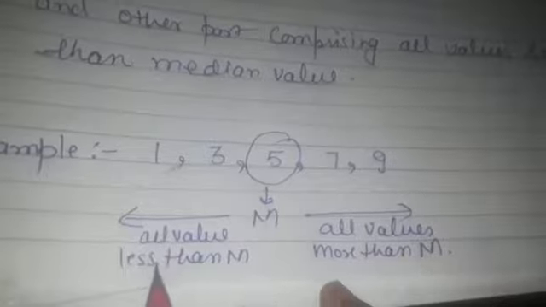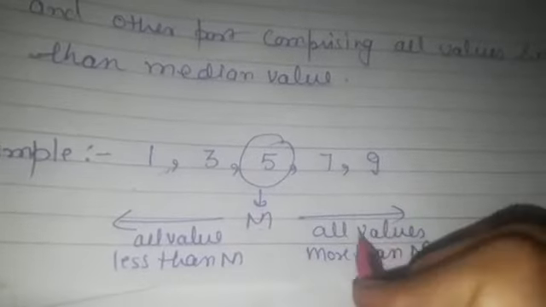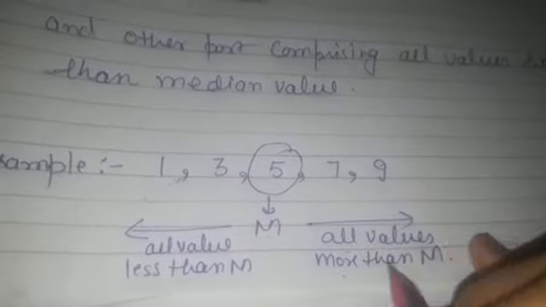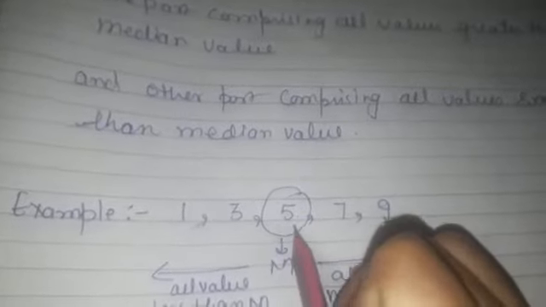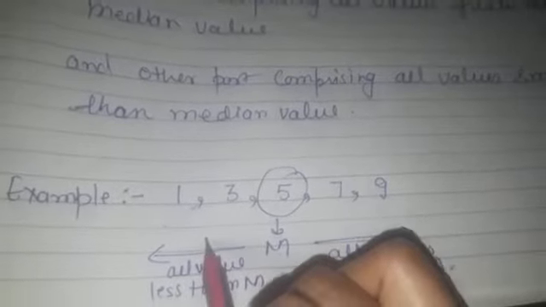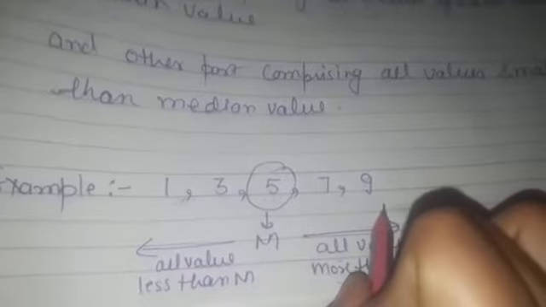The first part where all the values are less than median and the second part where all the values are more than median. So here 5 is median, means 5 is that variable which divides the whole series into two equal parts. The one part containing values less than median and the other part containing values more than the median.